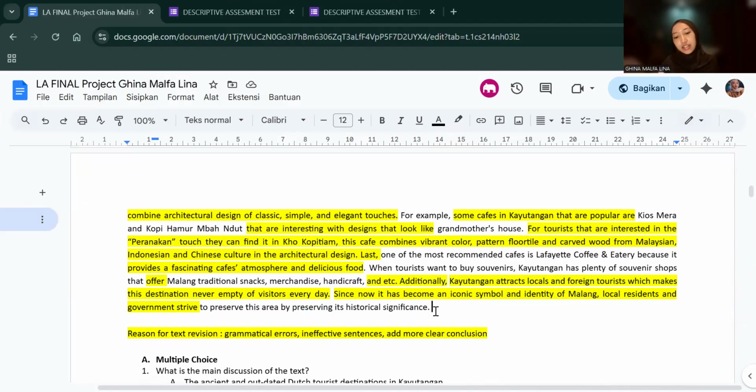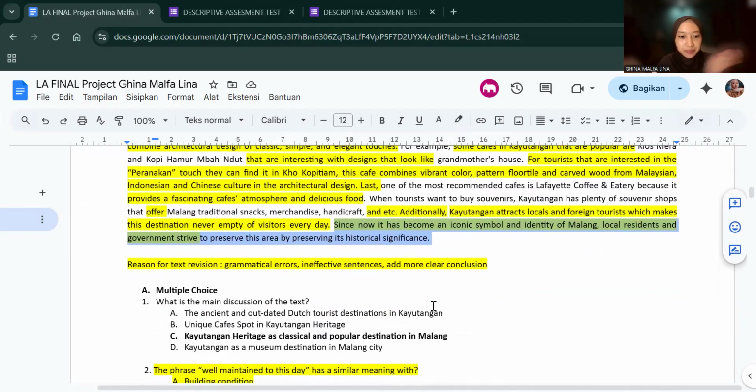The test taker or audience can read the moral value, the value that we have to preserve. And since now it hasn't become an iconic symbol, that is the conclusion. Here is the conclusion sentence. The previous text didn't have this. That's why I revised this.